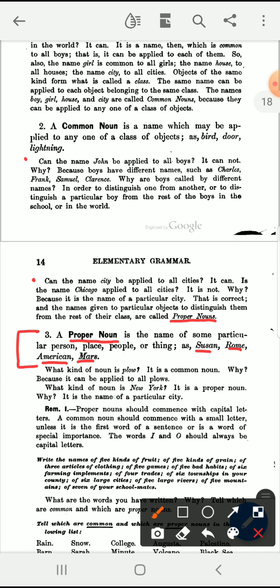What kind of noun is New York? New York is a proper noun. Why is New York a proper noun? New York is a proper noun because it is the name of a particular city.